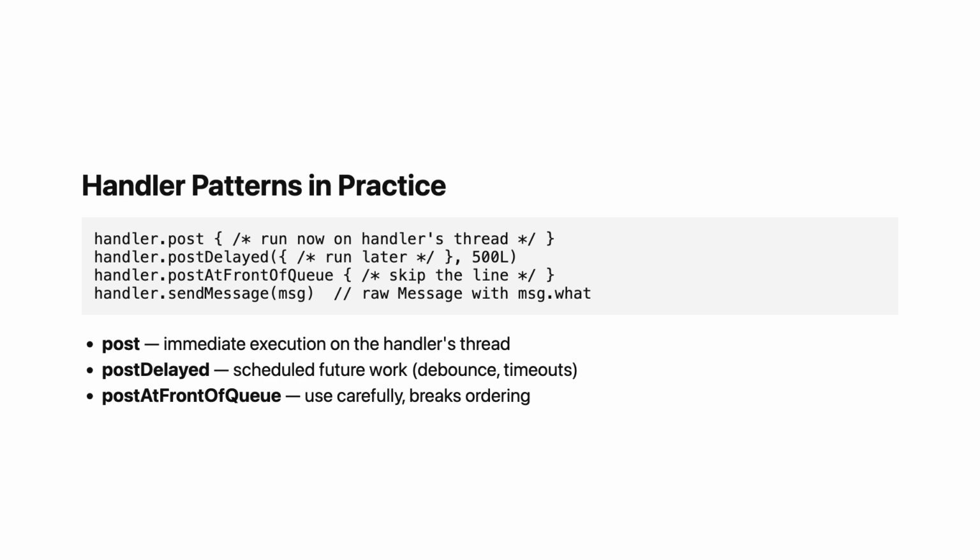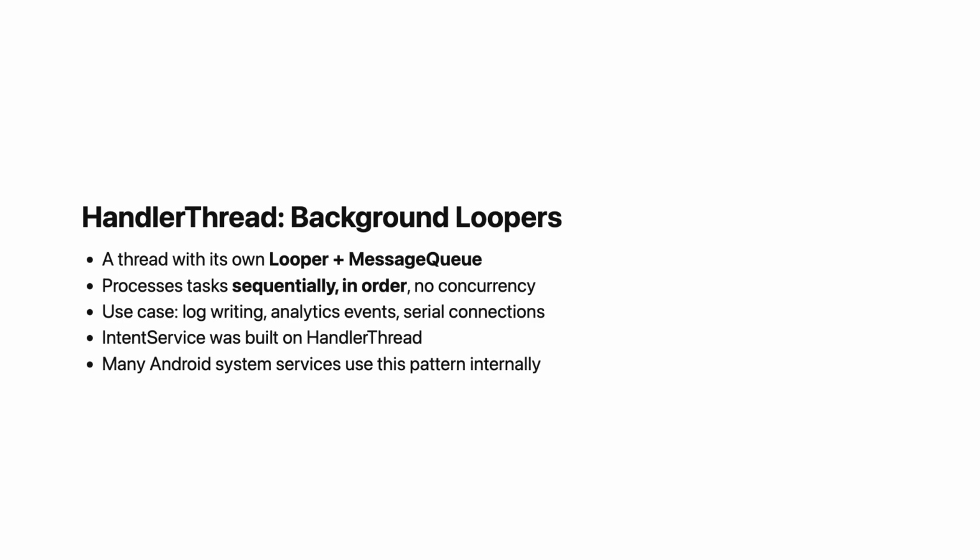Handler.postAtFrontOfQueue inserts a message at the front of the queue instead of the back, which means it runs before any currently queued messages. Be careful with this one, it can break expected ordering. You will also see handler.sendMessage, which sends a raw message object. This is more common in framework code than in app code, but it is useful when you want to use the message's what field to distinguish between different types of messages in a single handler. All of these are just different ways to put messages into the same queue that the looper processes.